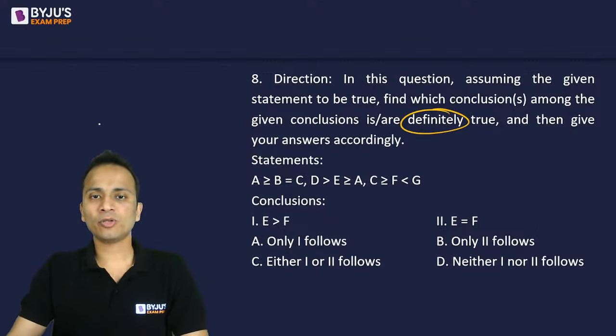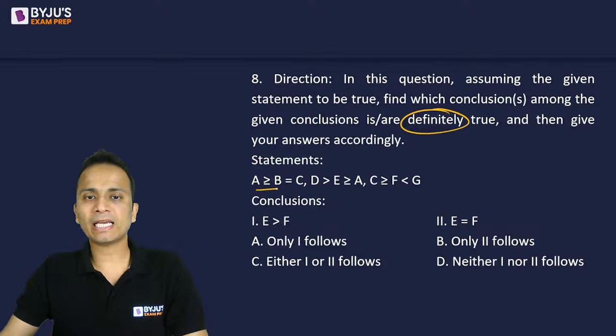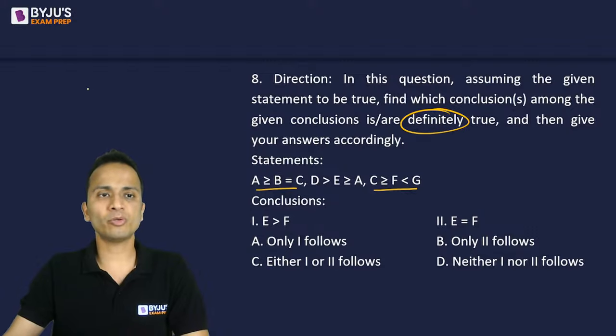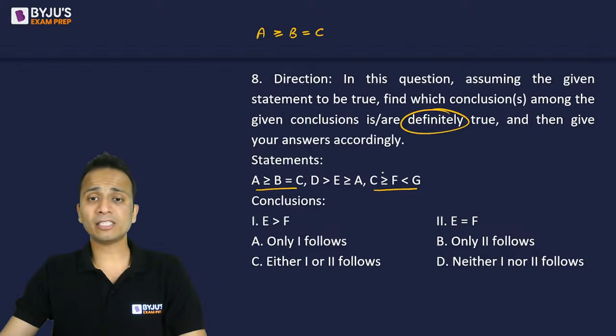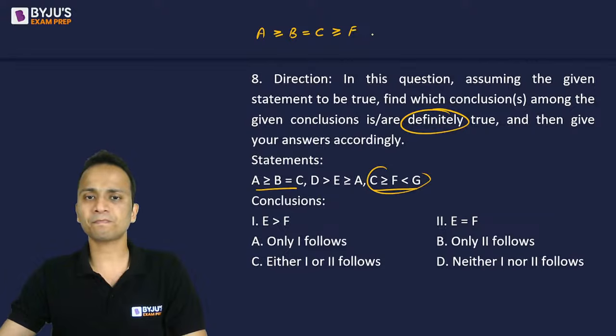All right. So now, first of all, I'll combine these two. It says A is greater than equal to B, B is equal to C, and the last statement says C is greater than equal to F, and F is less than G. All right.